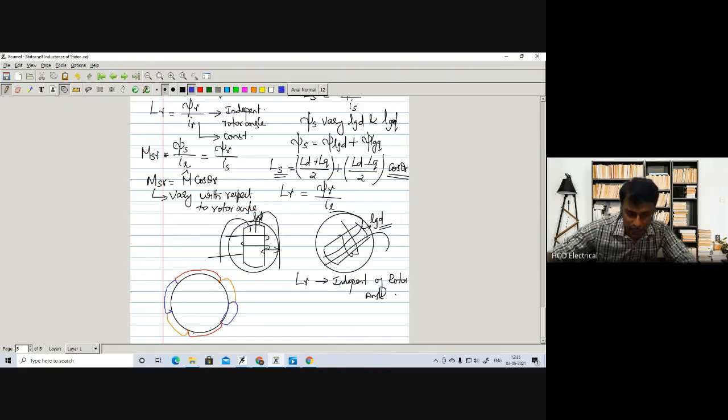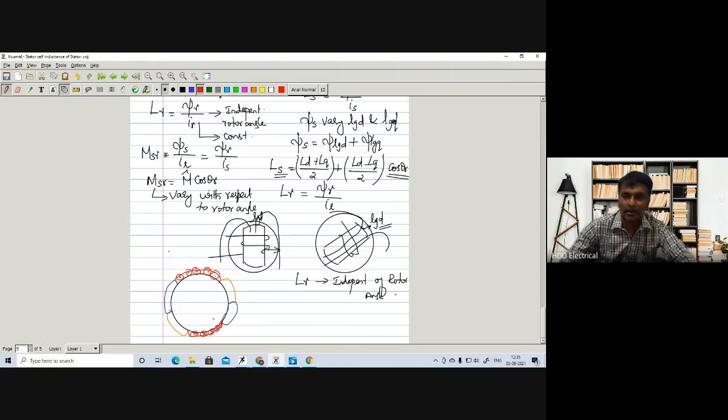Here current is entering in this place and current is leaving here. The winding will be like this, it will enter and come out, then come here, and like that the windings go, so that we have this conductor here.